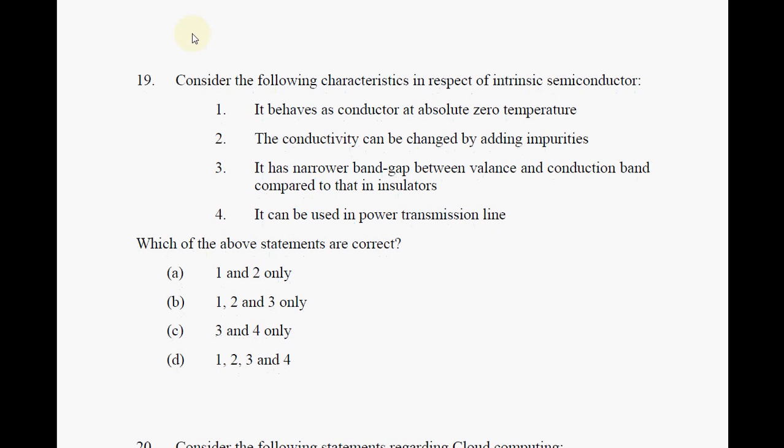Okay, so consider the following characteristics with respect to the intrinsic semiconductor. It behaves as a conductor at absolute zero. That is not true. It behaves as an insulator at absolute zero. So one is not correct. And then, the conductivity can be changed by adding impurities. This is correct. Sorry, one is wrong, and two is correct.